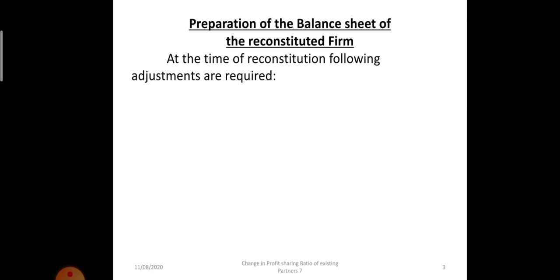So at the time of reconstitution, we are going to record the following adjustments. The first one is the determination of sacrificing and gaining ratio. The formula we use for sacrificing is old share minus new share, and in case of gaining ratio it is new share minus old share.